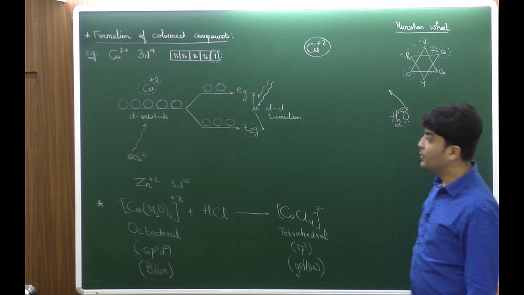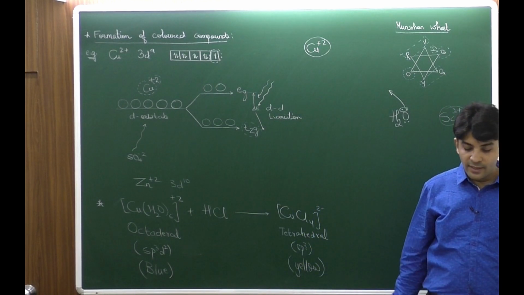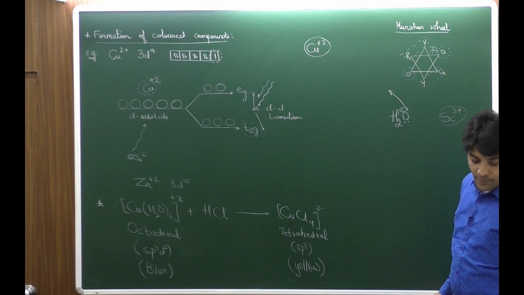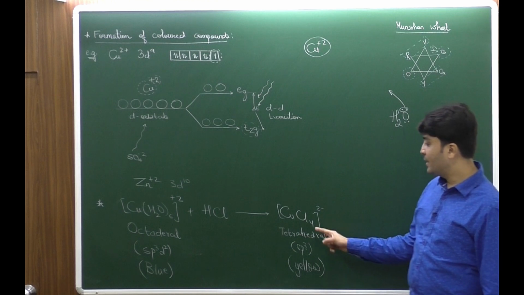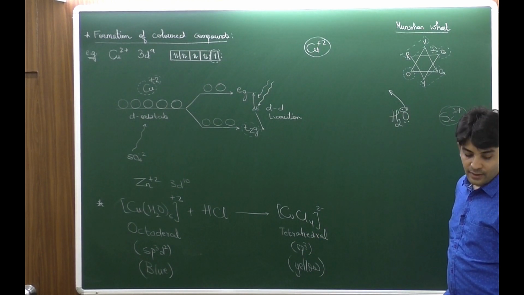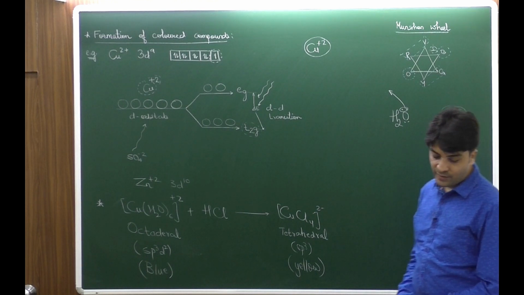Second point, there should be a dd transition which should be possible. Then the nature of groups, the anions or ligands linked to the metal ion. Type of hybridization in metal ion in the complex and the geometry. So hybridization and geometry combined you can say as one condition. Clear? उसके बाद कौन से colored है, कौन से colorless है, वो सब questions दिए हुए हैं.